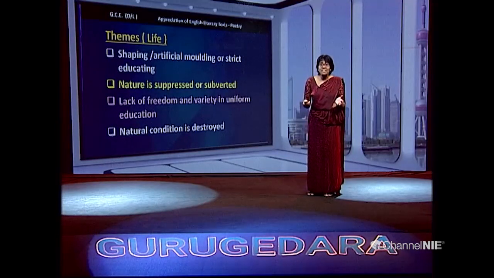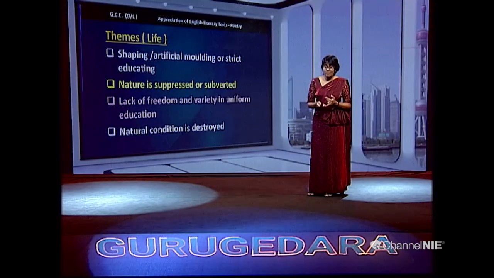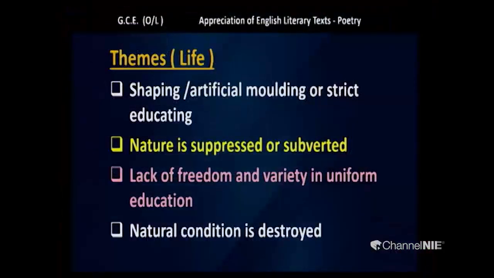The themes we should pay attention to are shaping, artificial molding or strict educating, nature being suppressed or subverted, lack of freedom and variety, uniformity in education, and natural conditions being destroyed. All these themes can be elaborated according to the context, giving priority to the poem.